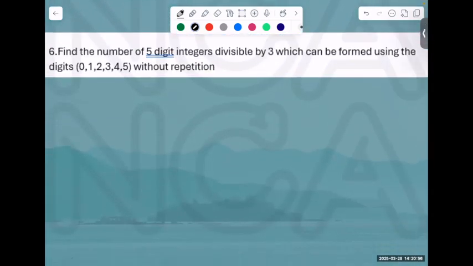Try this now. Find the number of 5-digit integers divisible by 3, which can be formed using the digits 0, 1, 2, 3, 4, 5 without repetition.